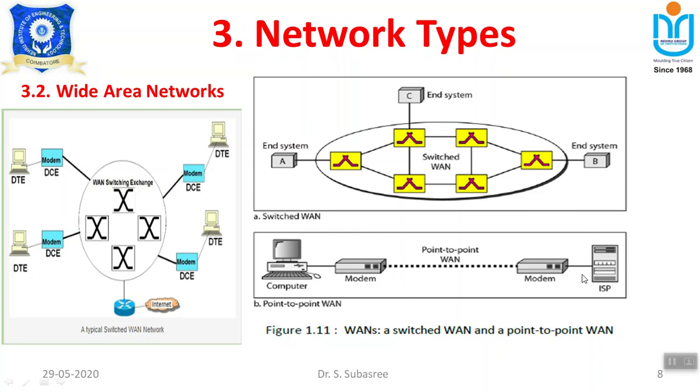Through the modem we are going to access the data, and the communication between the system and the ISP uses a point to point protocol. So this is a simple mechanism in which we can directly connect our computer to the internet service provider. With simply two connections we can establish a communication with a WAN.